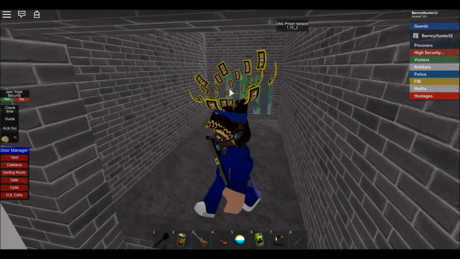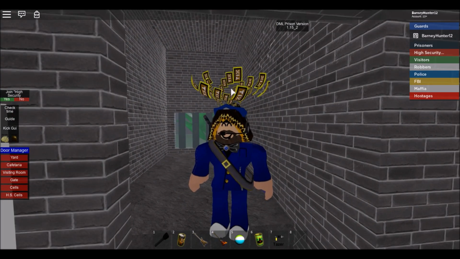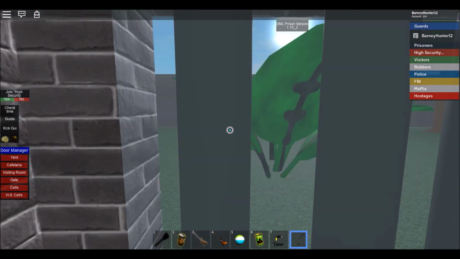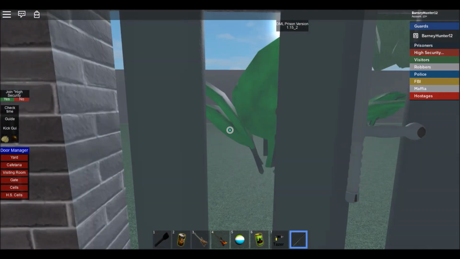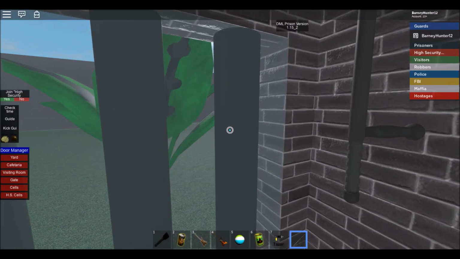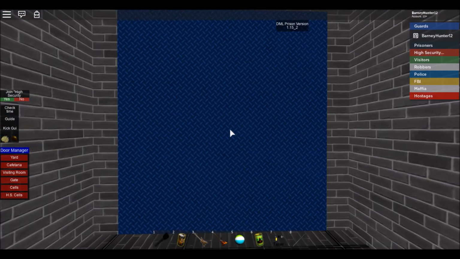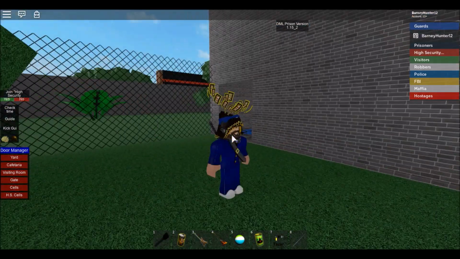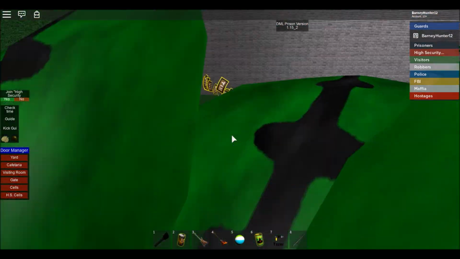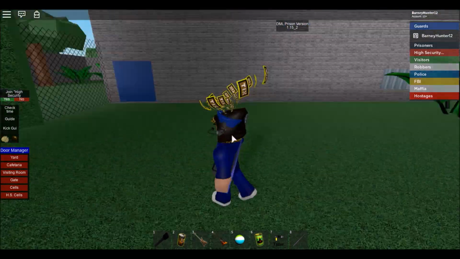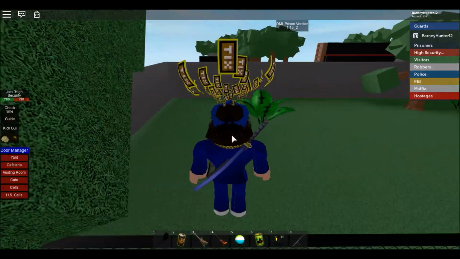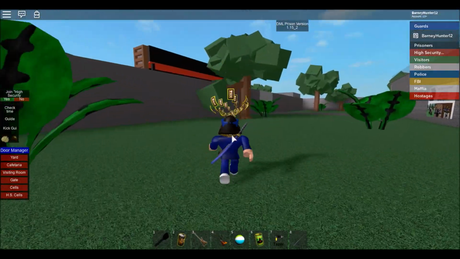The high security prisoners all had was a pumpkin pie. Now, the thing with that pumpkin pie is if you ate it, you'd be given a crowbar. What you'd have to do with that crowbar is just do this to the windows for a while, and eventually one of the bars would break, and you'd be able to jump out the window and get out. Now, these blue doors can only be opened by police. The prisoners can't open them. But once they got out of the window, they would go over here, jump onto this tree, and jump over the fence. This fence actually kills you if you touch it.